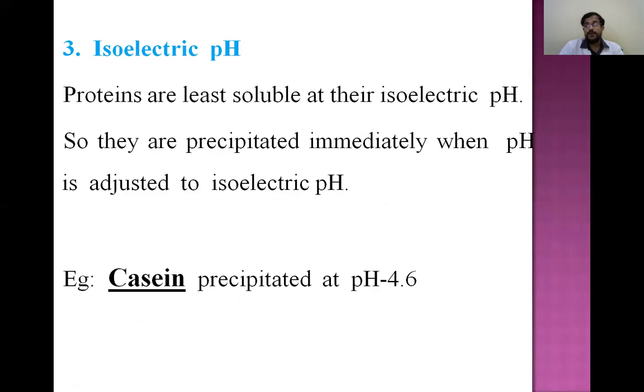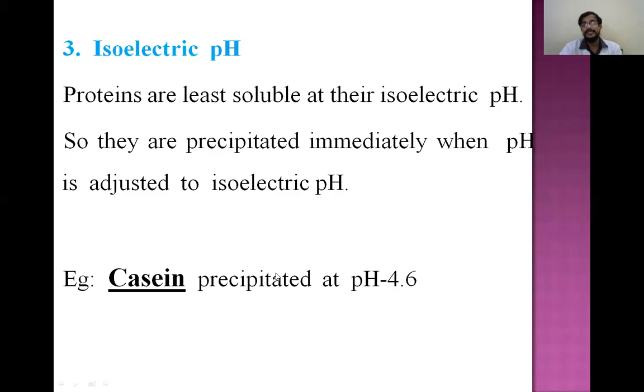And the next important property is isoelectric pH. This is a very important property for isolation and separation of the proteins. Proteins are least soluble at a particular pH. That pH is known as isoelectric pH. So when the isoelectric pH is adjusted by adding some acid or base, then that particular protein will get precipitated. That is an important property of the proteins.